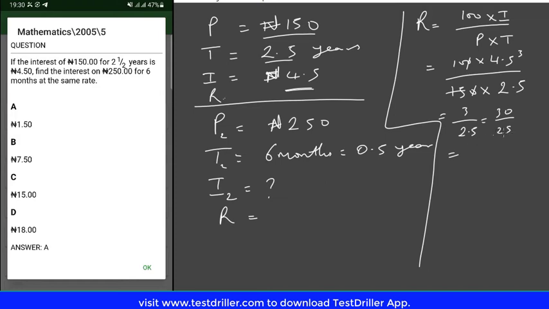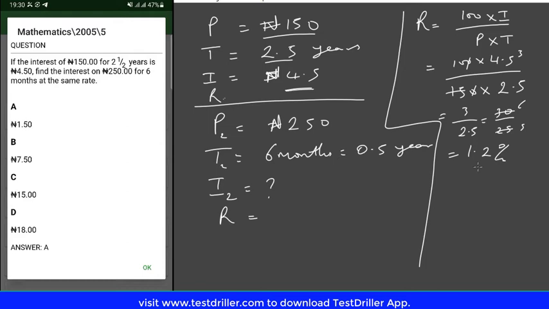Let's simplify this, that will give you 6 over 5, that's 1.2%. So it means the interest rate is 1.2% per annum, right?